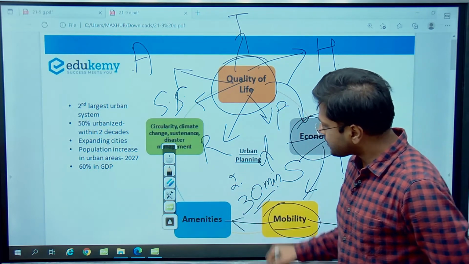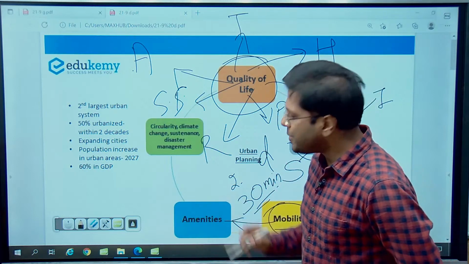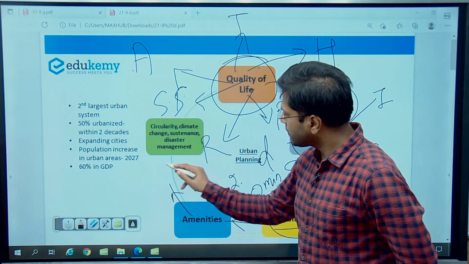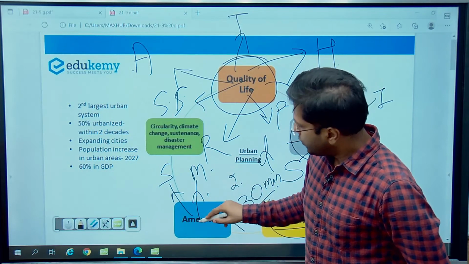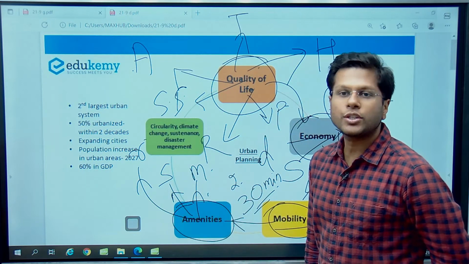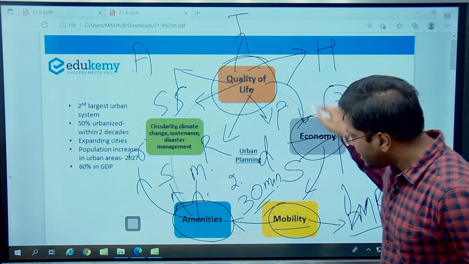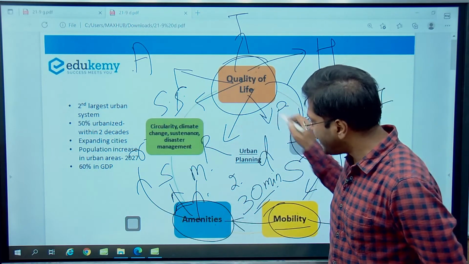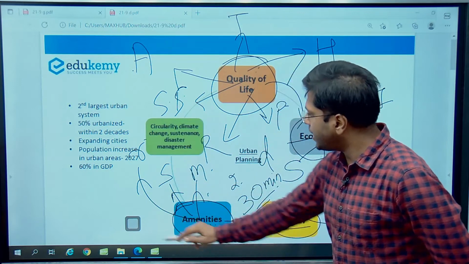Availability of amenities. A lot of people migrate to urban areas, especially to enjoy the amenities. So good schooling is one amenity. Good medical facilities, another one. What about rejuvenation? So these are the kind of amenities every urban space looks for. If there is scope for quality of life, economy, mobility, amenities is automatic. If people have finances, they will want to enjoy amenities. These are the traditional concepts of an urban space.